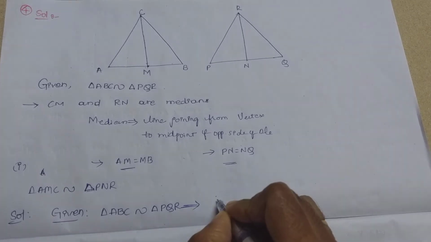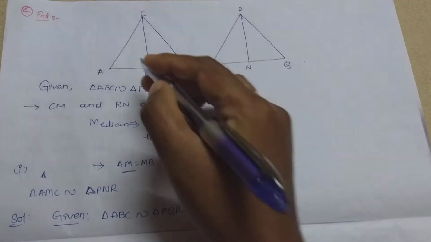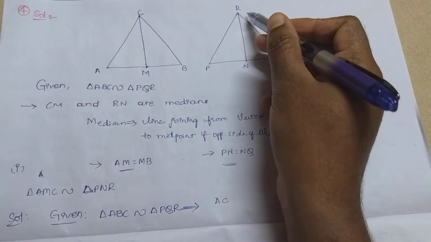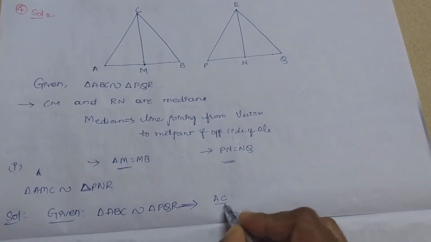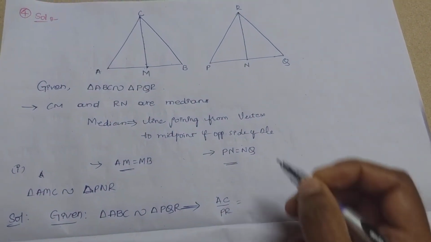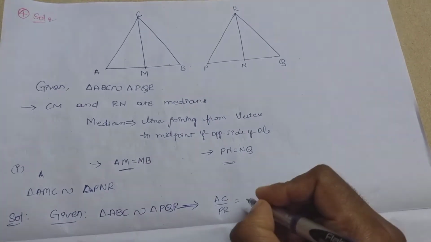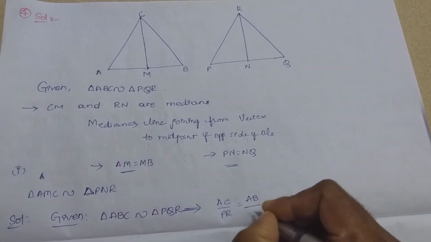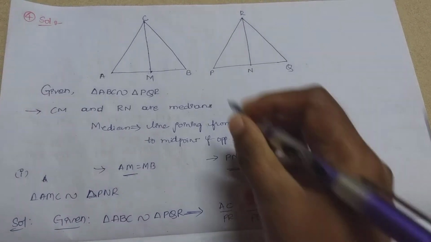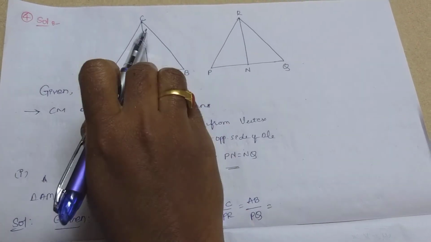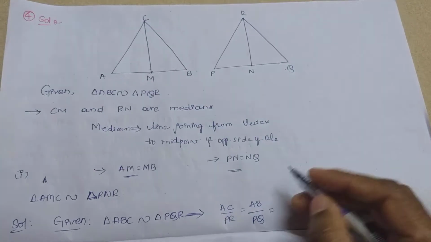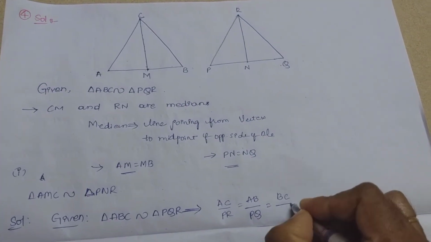Let's write the sides are proportional. So we can write that AC by PR equals AB by PQ, equals BC by QR.